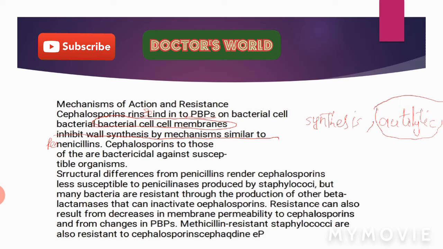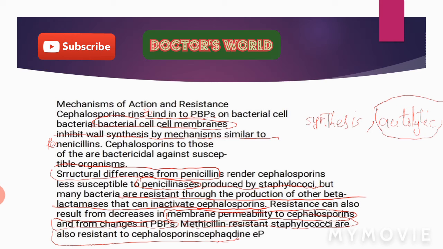Cephalosporins have structural differences from the penicillins that render them less susceptible to the penicillinases produced by the staphylococci, but now many bacteria are resistant through the production of other beta-lactamases that can inactivate the cephalosporins. Resistance can also result from decreases in the membrane permeability to cephalosporins and alteration of the targets, that is, alteration in the penicillin binding proteins. Methicillin resistant staphylococci are also resistant to cephalosporins. So these are the ways of resistance against the cephalosporins.